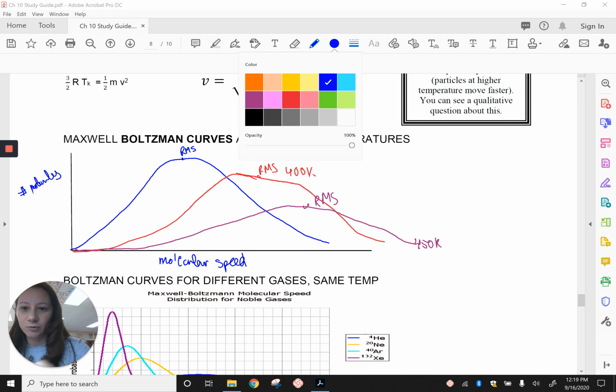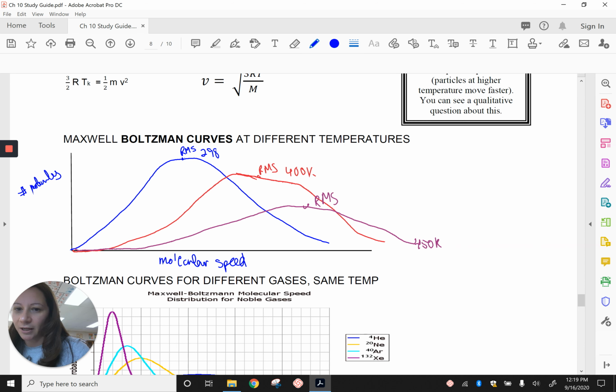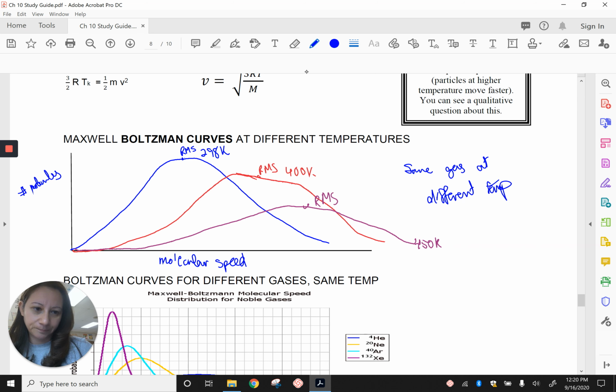And maybe this one is like room temperature, 298 Kelvin, for the same gas. So at a higher temperature, you have more collisions, higher speed, more molecules at that higher speed, and your molecular speed distribution flattens out. So this is the same gas at different temperatures.